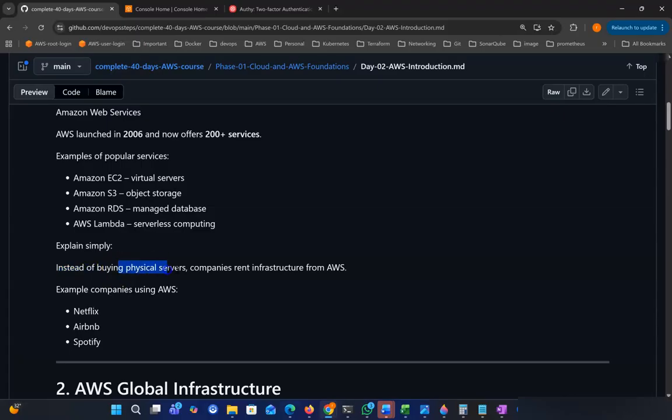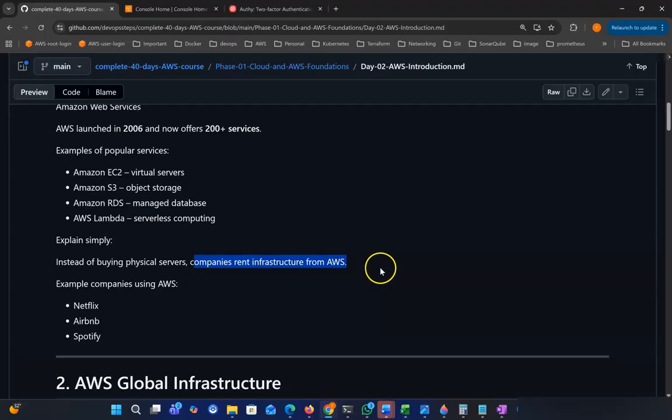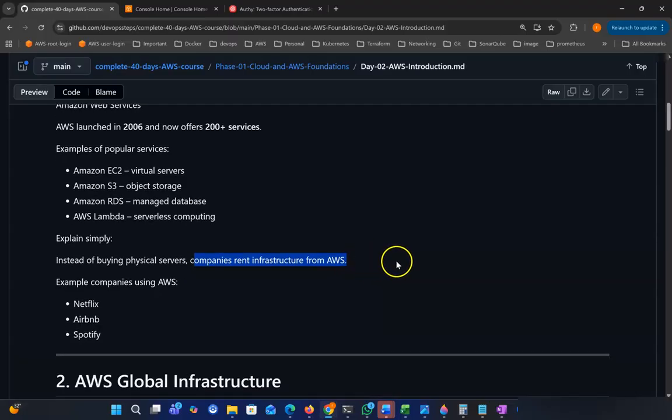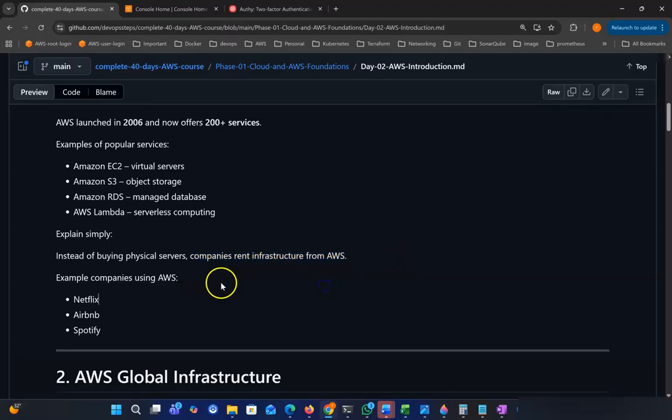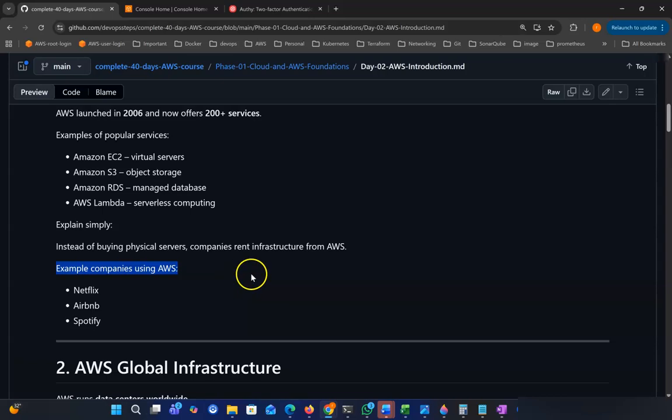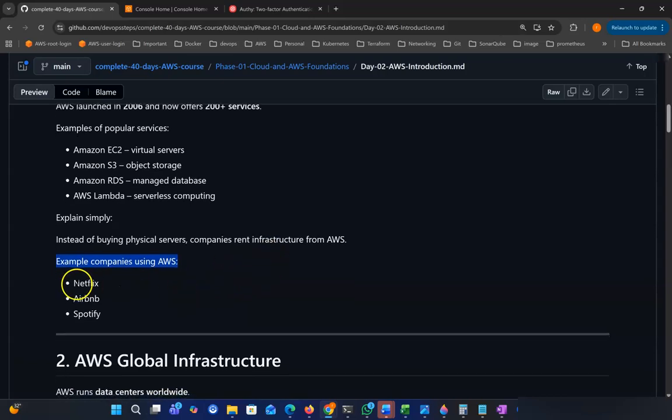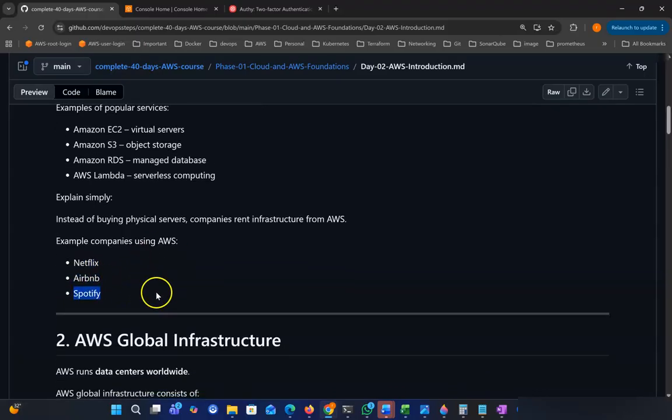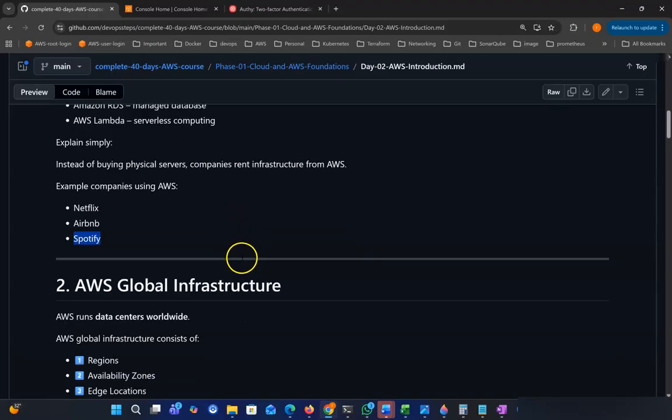Explained simply, instead of buying physical servers, companies rent infrastructure from AWS. So we are renting servers from AWS, and the charge will be on a per-hour basis. Most renowned companies are using AWS, some of them being Netflix, Airbnb, and Spotify. These companies are using AWS infrastructure.